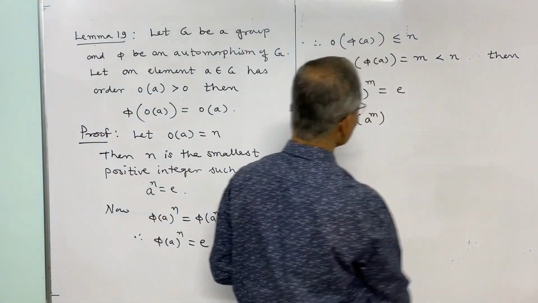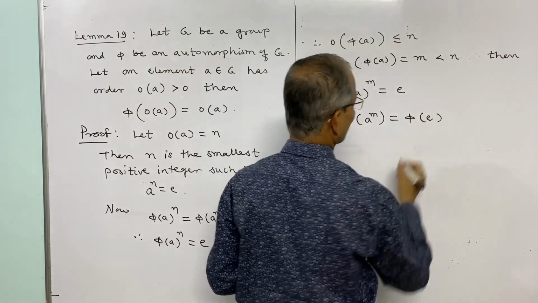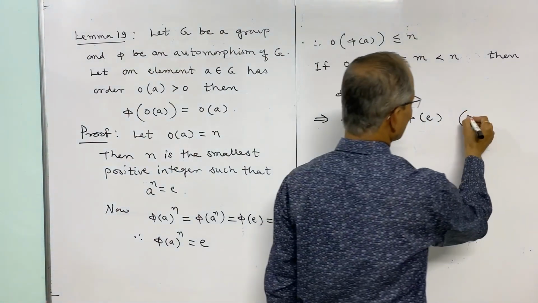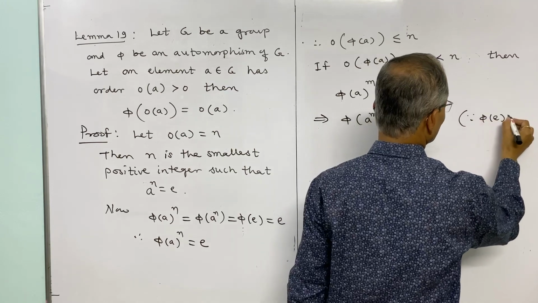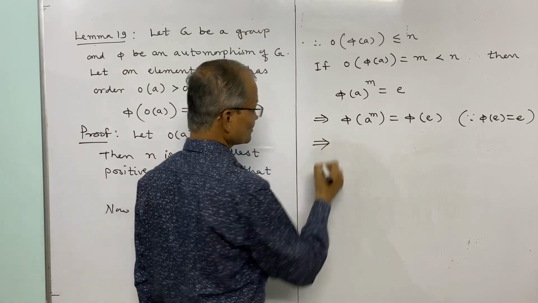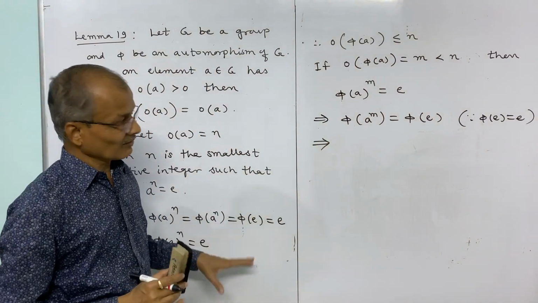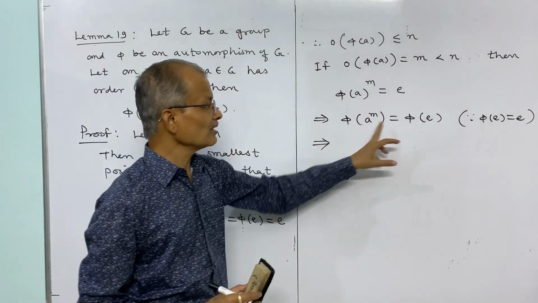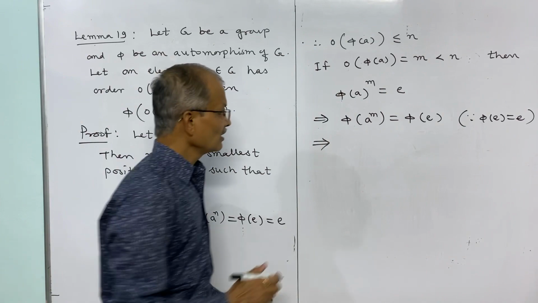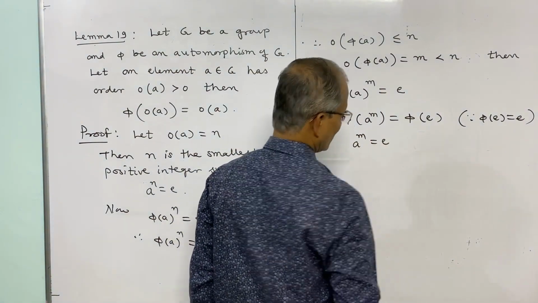And thus this is equal to E, which is again phi of E. The reason is E is equal to phi of E is equal to E. And now phi is an automorphism, means phi is onto, and phi is 1-1, and by the 1-1 property these two phi images are equal, means the elements are also equal. This implies A power m is equal to E.